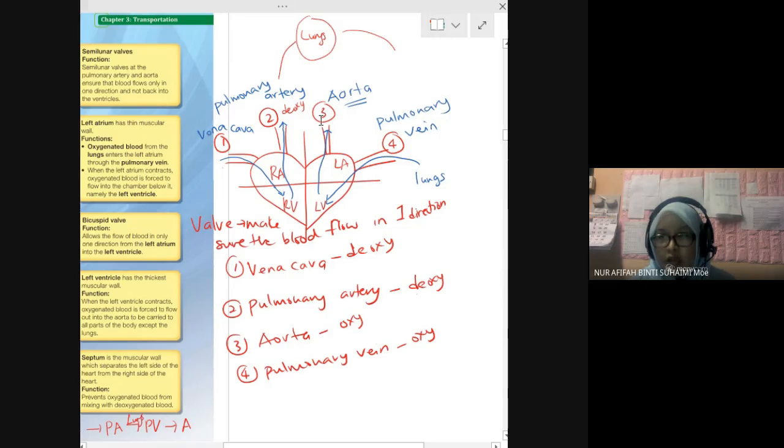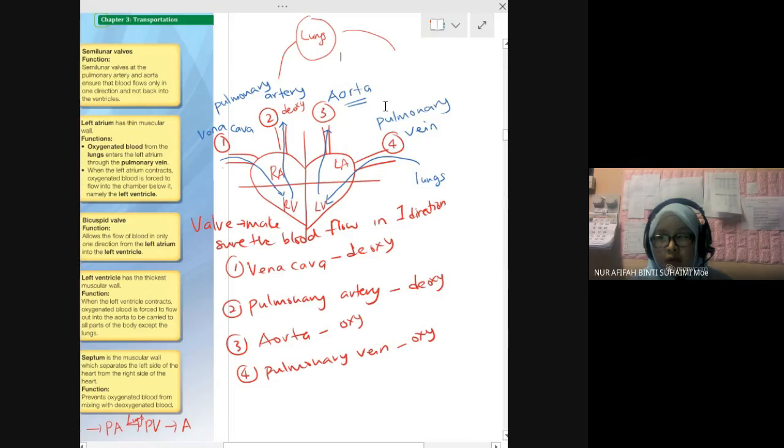Remember, aorta is the very important one. At the left side of your heart, aorta pumps blood to the whole body. And then the rest you can remember lah. Vena cava, pulmonary vein, and this one is pulmonary artery.